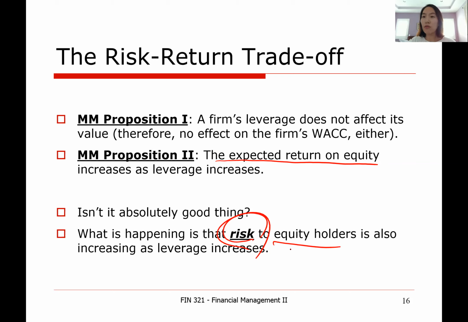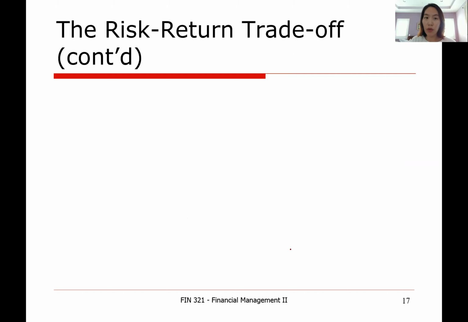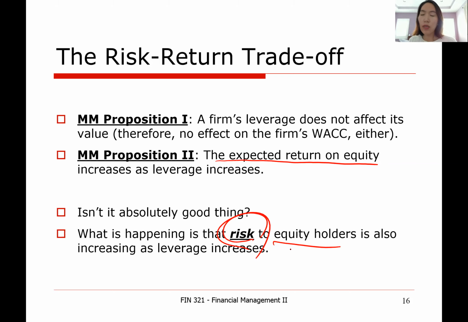To earn a higher return, you always have to embrace higher risk. Or in other words, to make someone embrace higher risk, you always have to offer a higher return. That's finance 101. So what's happening behind the scenes is that the risk to equity holders is also increasing. Intuitively, that's a sure thing. Recall that equity holders are residual claim holders, and payment to debt holders is always made first before anything can be taken by equity holders.